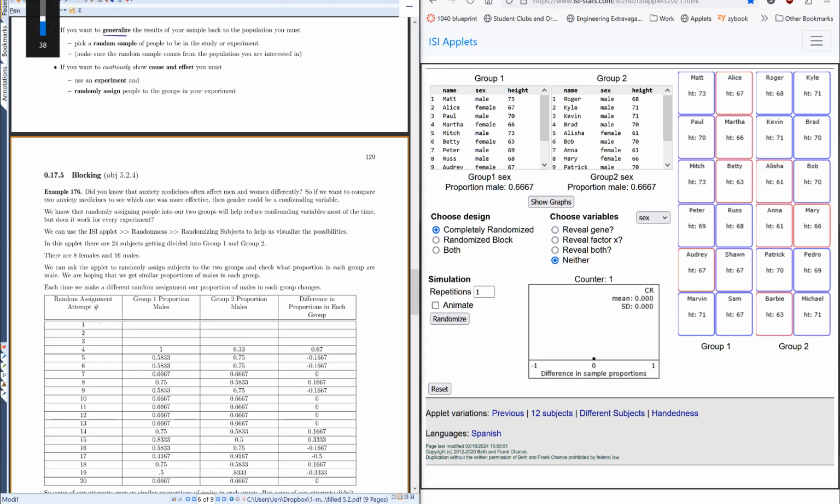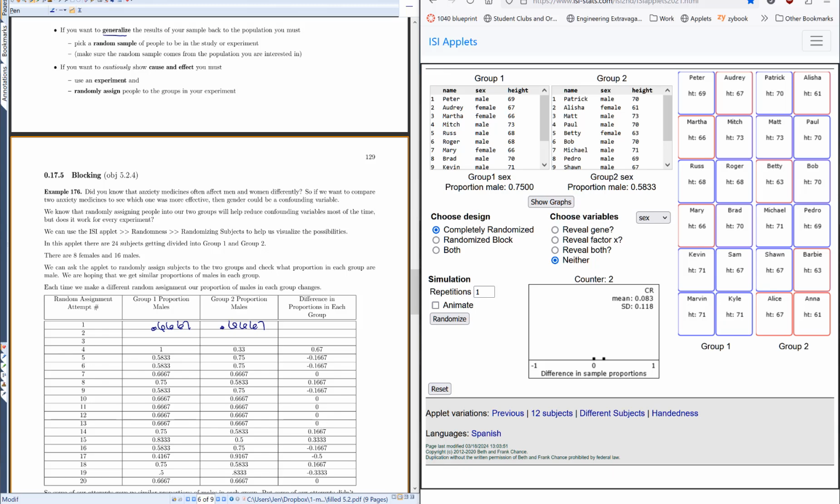So right here where we say random assignment attempt number 1, we'll say that we had 0.6667 males in the first group and 0.6667 males in the second group. Well, let's try to randomize again. So now we'll randomize again.